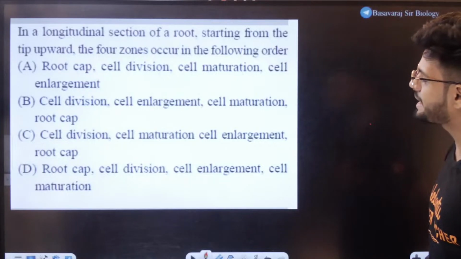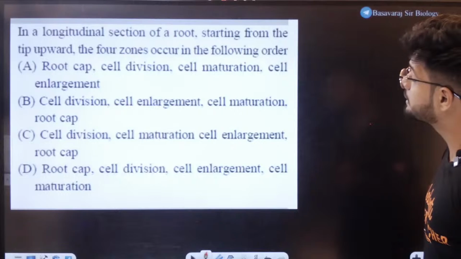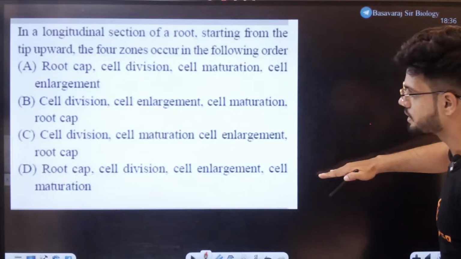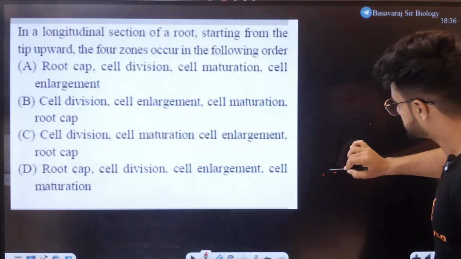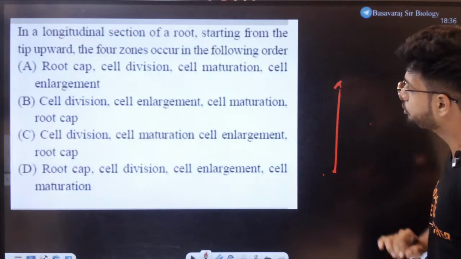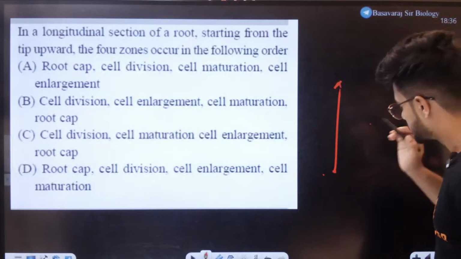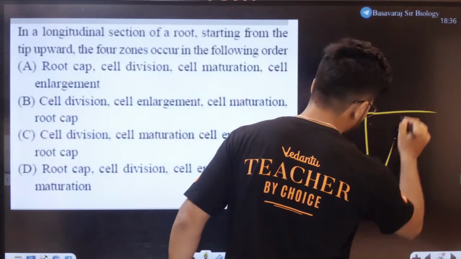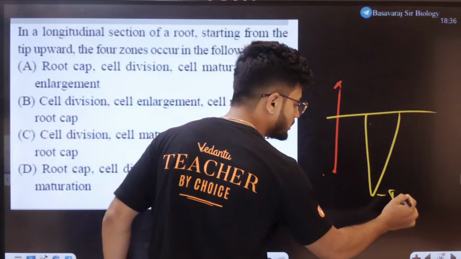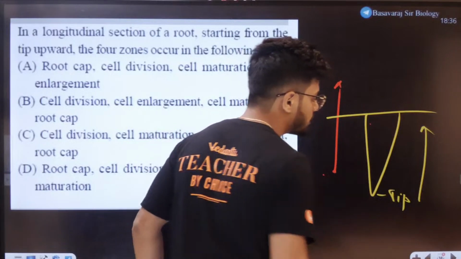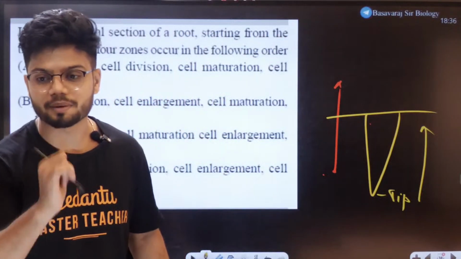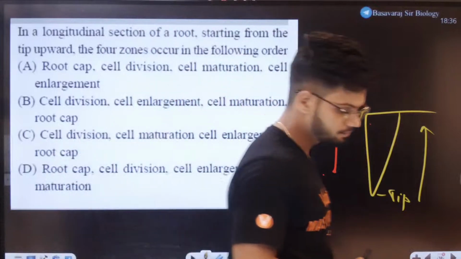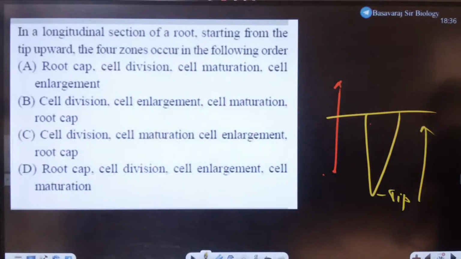In a longitudinal section of a root, starting from the tip upwards, the 4 zones occur in the following order. For example students, this is your entire root sectioning. All the way from the tip to the upward direction, you're supposed to tell which of the following are present. Okay, let's go. All of you.